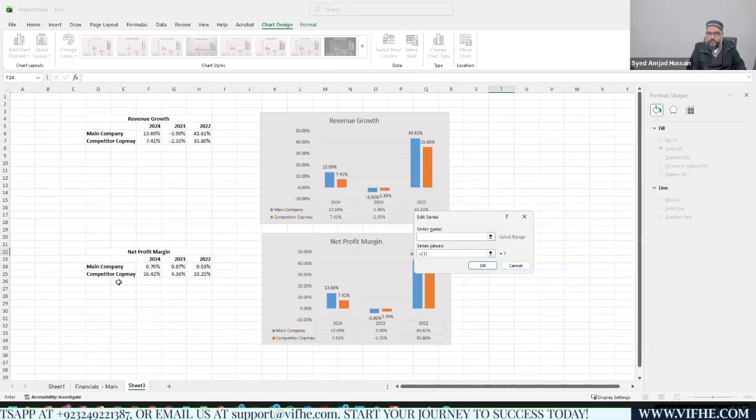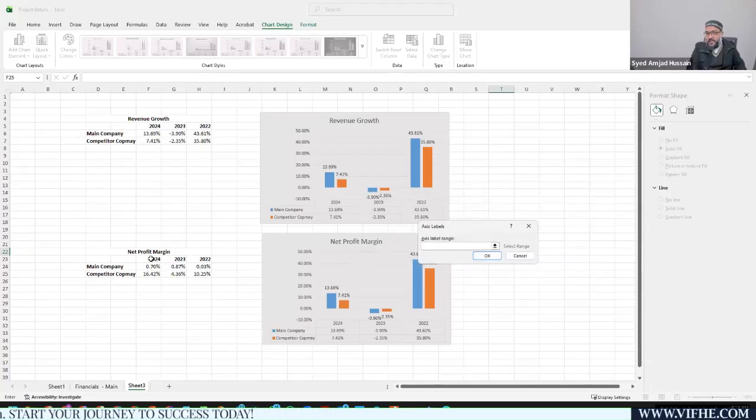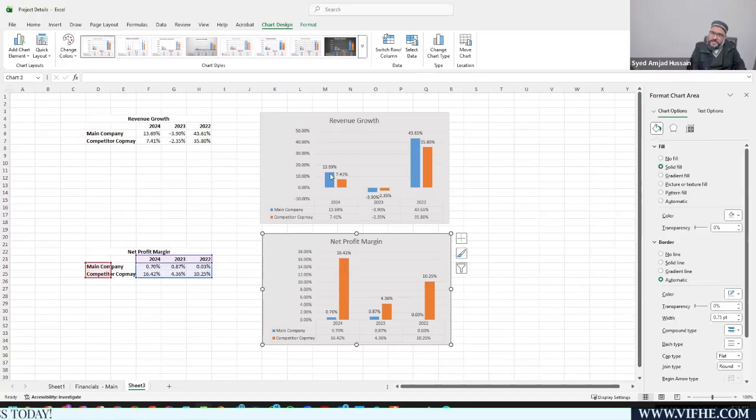I need to add another series with the name of competitor company, and I'm going to give it these values, right? And I'm going to hit OK. Then I need to give it the axis labels as these values. Just hit OK. Now you can see your graph is automatically updated with the same credentials, with the same formatting.